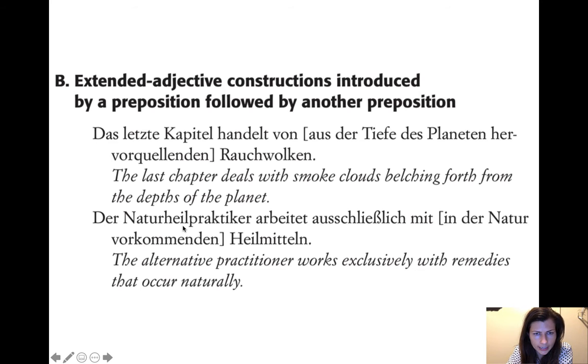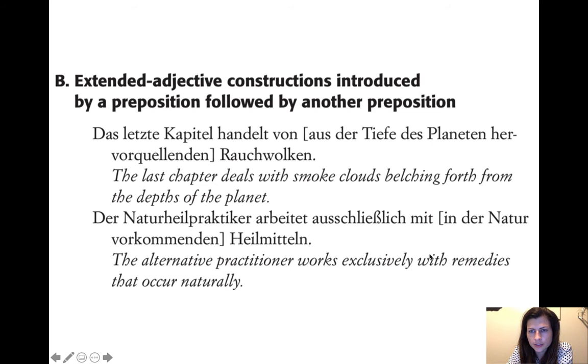Der Naturheilpraktiker arbeitet ausschließlich mit in der Natur vorkommenden Heilmitteln. So the alternative practitioner arbeitet ausschließlich, works exclusively. All right, that's all word for word, right?